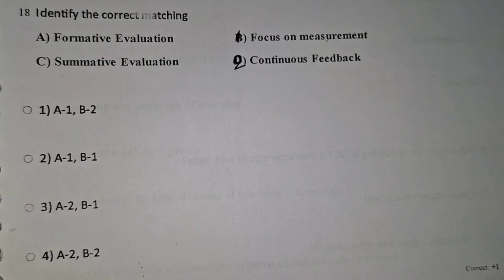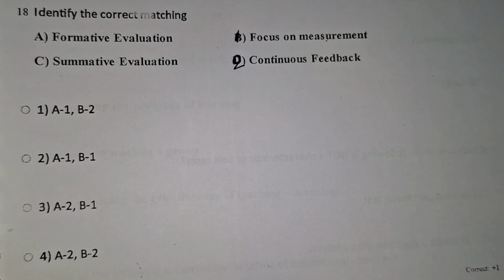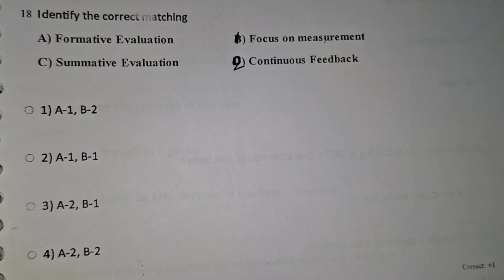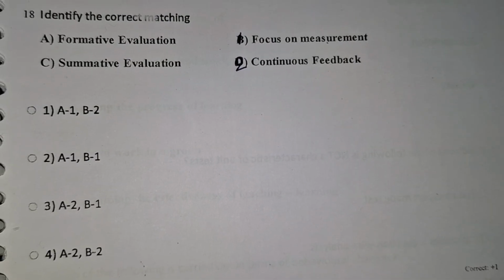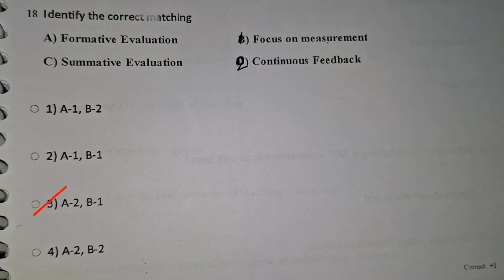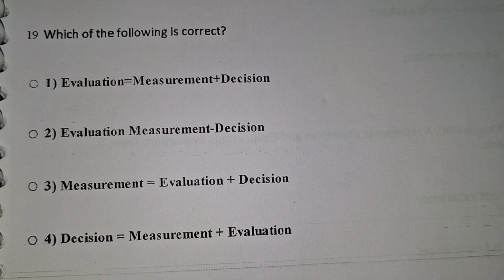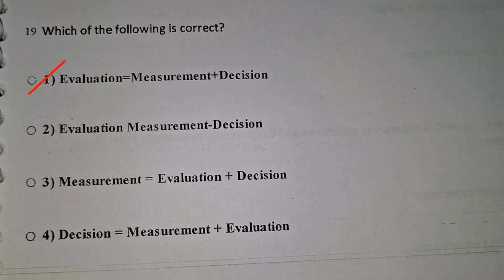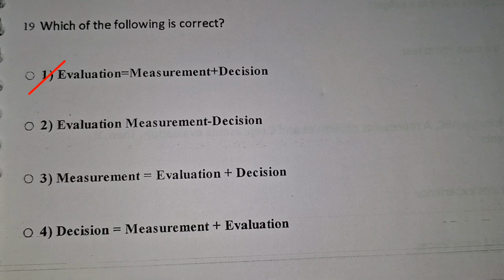Next one, identify the correct matching. Formative evaluation, summative evaluation, focus on measurement, continuous feedback. Formative evaluation, continuous feedback. Summative evaluation, focus on measurement. A to B1. Next one, which of the following is correct? Option 1, evaluation is measurement plus decision.